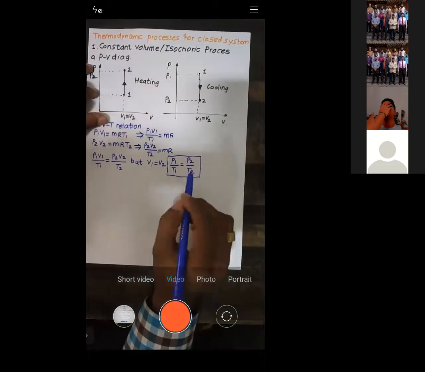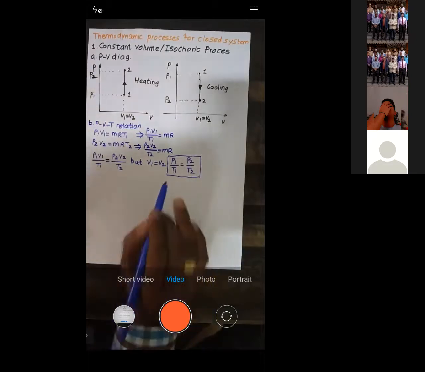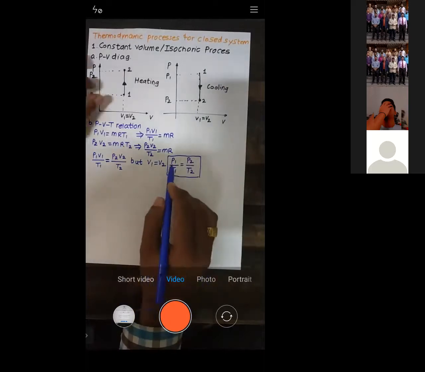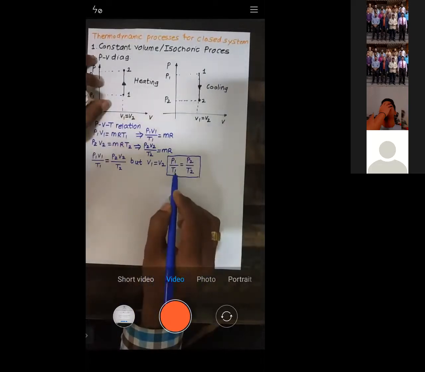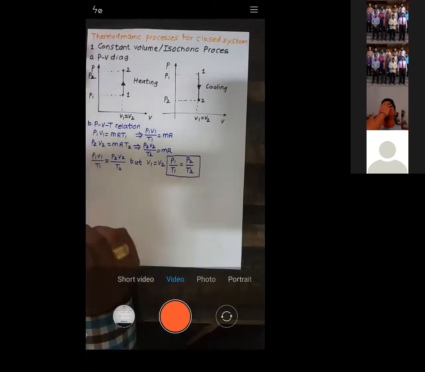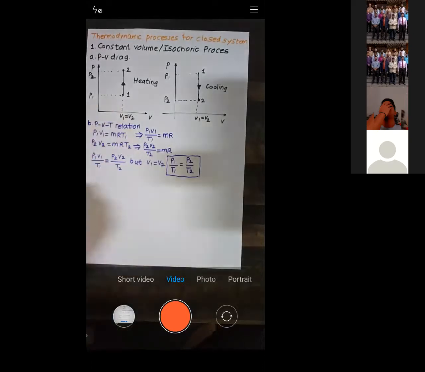When volume is constant, pressure by temperature is constant. P1 by T1 is equal to P2 by T2 because V1 is equal to V2; both get cancelled. Is it okay?